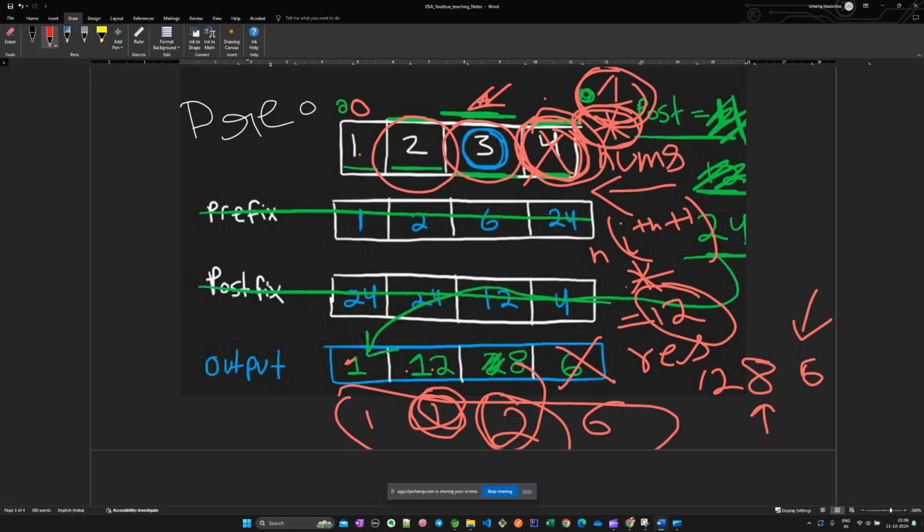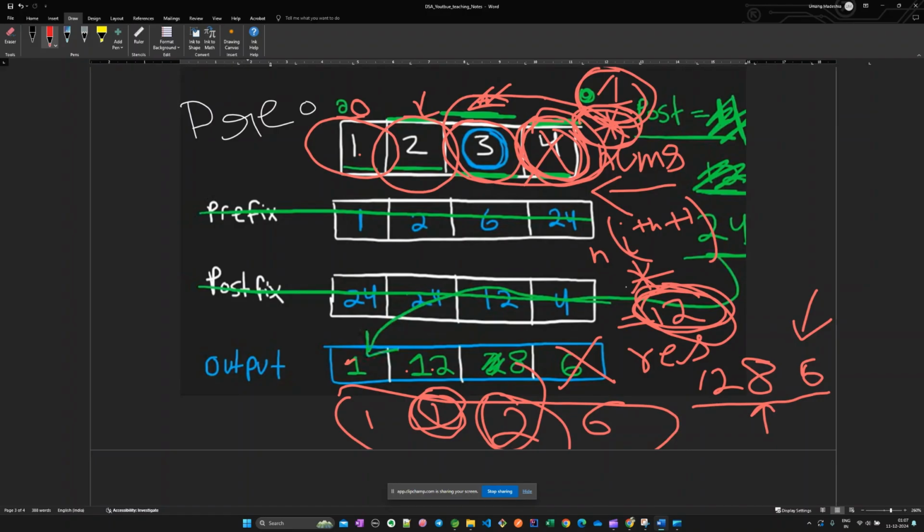Okay, so now we are done with these numbers. Now we have to calculate for this. Previously, what postfix number would we have? We would have 12 as the postfix number, right? Because up till this position, whatever multiplier we had, that would be the new postfix number.